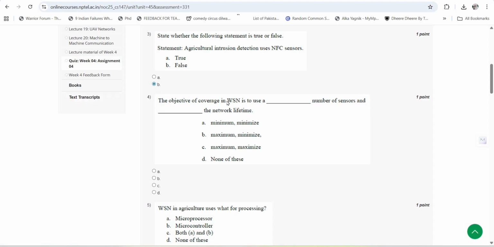Next question is, the objective of coverage in WSN is to use a dash number of sensors and dash of the network lifetime. These are the options. So here the answer for the fourth question is D, that is none of these.